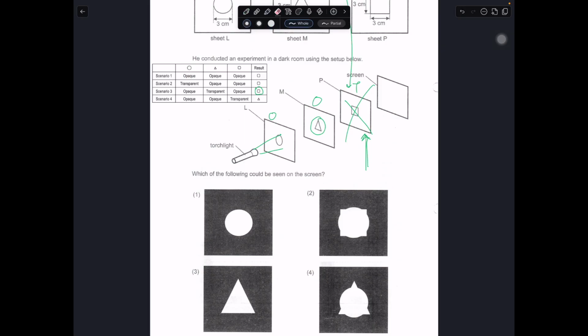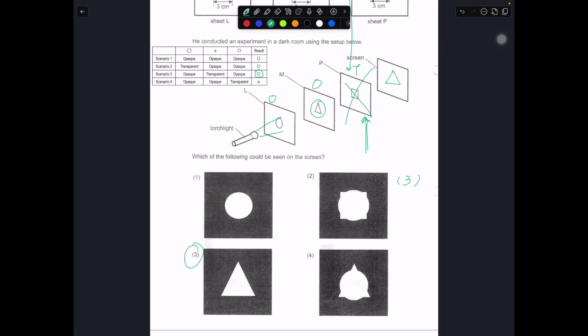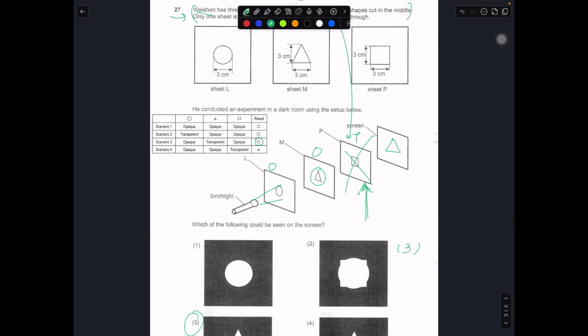Okay, then you will only see the triangle. So in this case, can you see that the answer for this question is triangle? Okay, in this case, because the last material is indeed transparent, that's why you will only see a triangle on the screen itself.